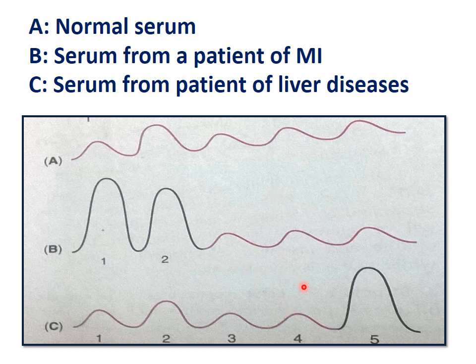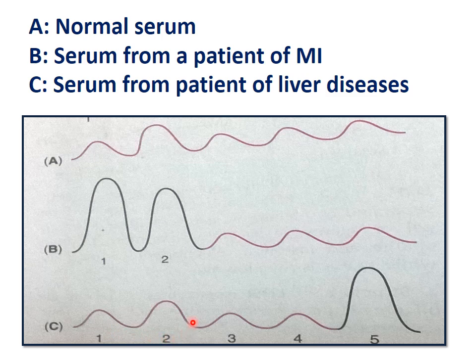Now you see the graph of this LDH. In normal, you can see LDH1 is normal, but LDH2 is a little bit elevated, whereas LDH3, 4 and 5 are not at all elevated. But a patient with myocardial infarction shows LDH1 and LDH2 increased, whereas LDH3, 4, 5 are not increased.